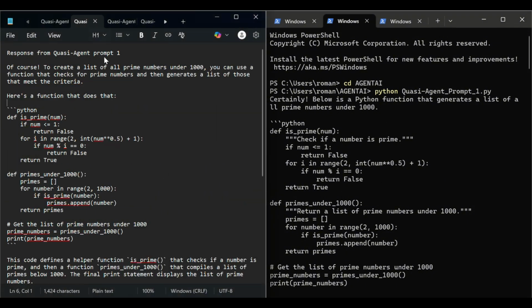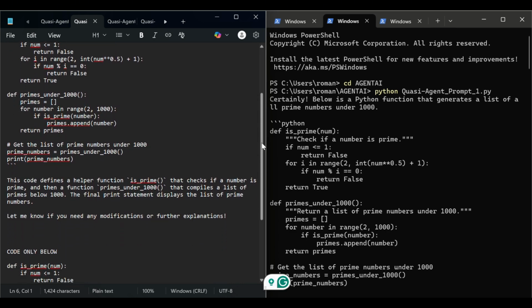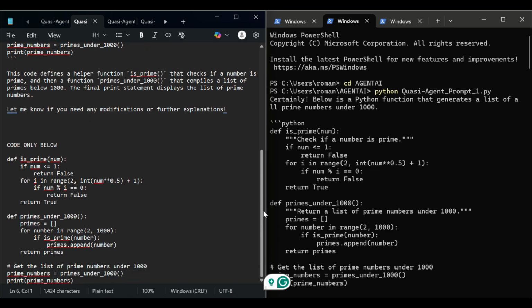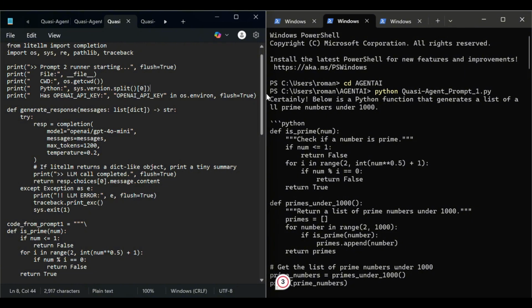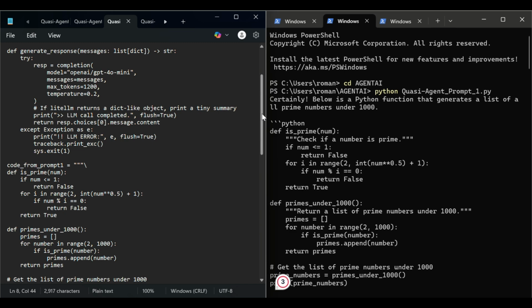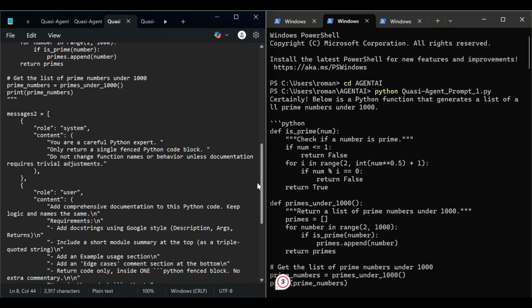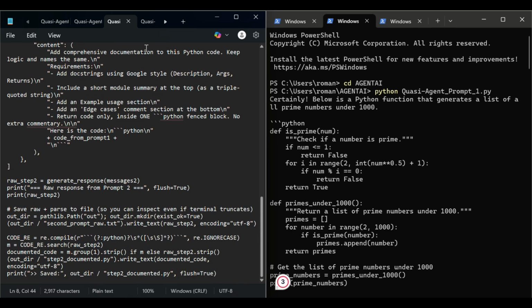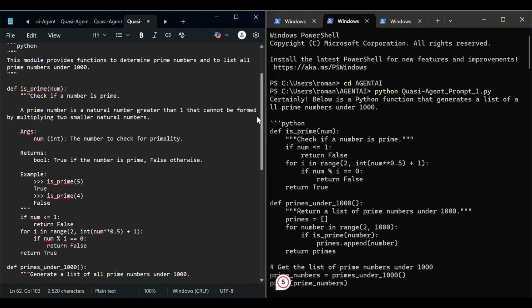Okay, so this is the response that it gave me. Here's a function that does that. Okay, so then I asked ChatGPT to write me the second run-up code after I had no idea what I was doing. I was like, hey, how can I build a quasi-agent in response to what it is I'm trying to do? I copied and pasted the task into ChatGPT, and it presented me with this code, which looks complicated. Anyway, this is the response they gave me.